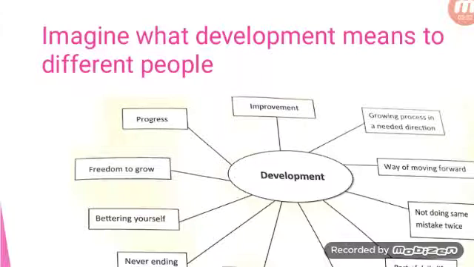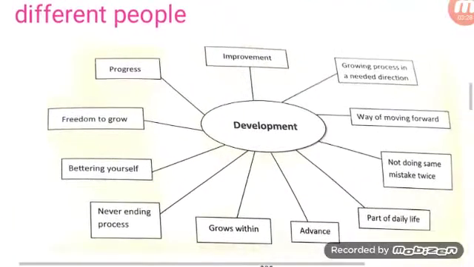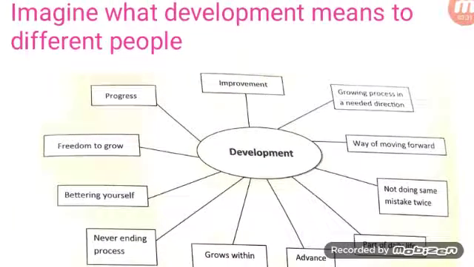When we talk about various sectors of the economy, what are the various sectors of the economy? They are primary sector, secondary sector and tertiary sector. Primary sector is otherwise known as agricultural sector. Secondary sector may be otherwise known as industrial sector and tertiary sector may be otherwise known as service sector. When we develop all these three sectors, then only we can say our economy is a developed economy. So, economic development improves the living standards of the people as well as the status of the country.